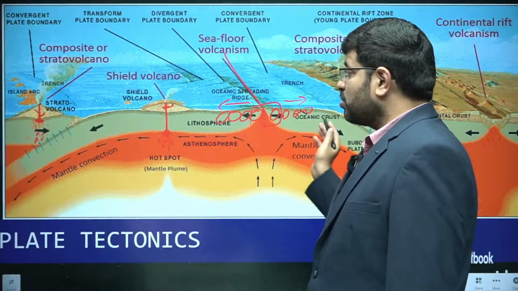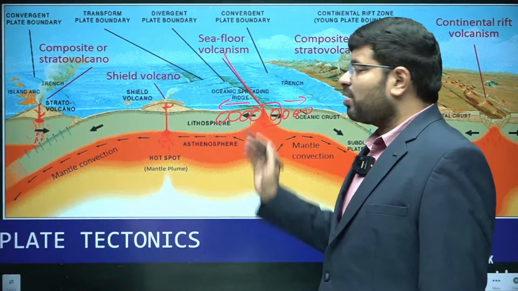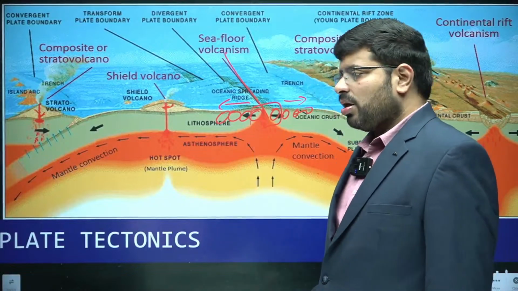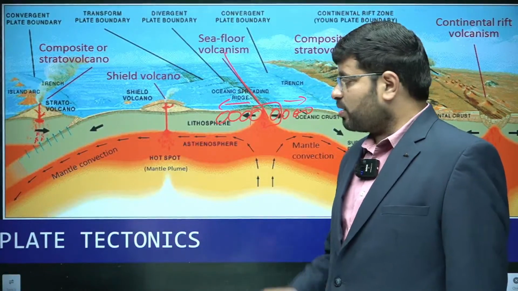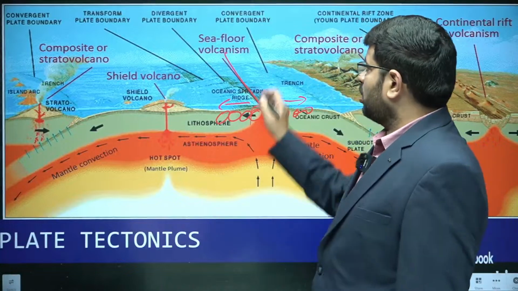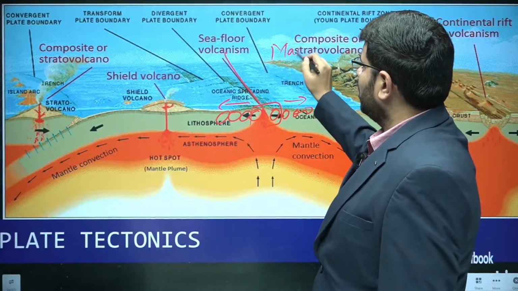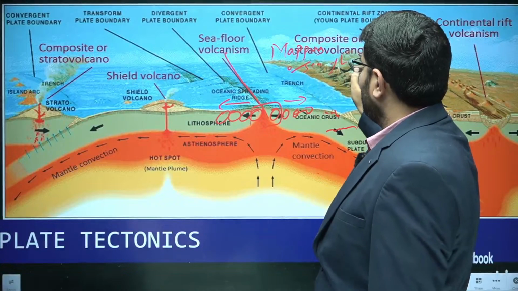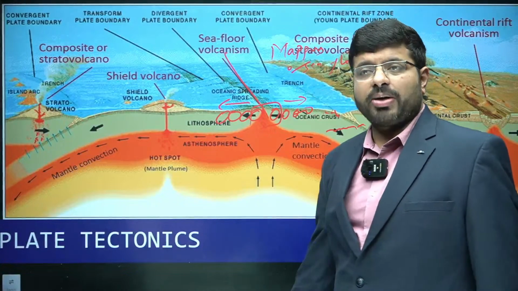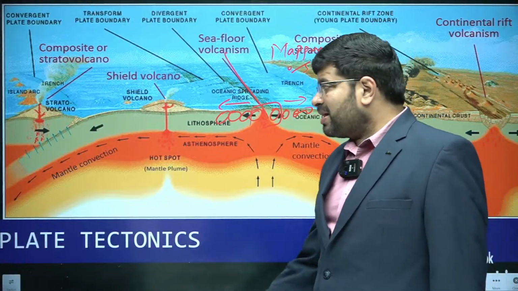You have mapped the ocean floor. So, why do you think this concept was given? Because after 1912, with the telegraph line connectivity and all those kinds of things, you mapped the sea floor. So, the mapping of the sea floor, what has it led to? Mapping of the sea floor has led to a concept called sea floor spreading.